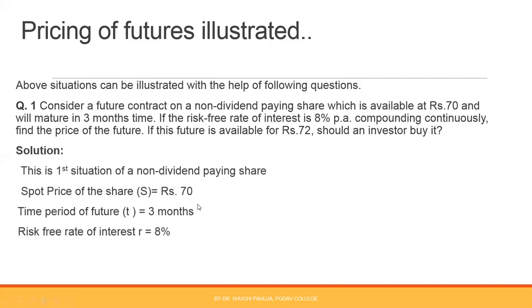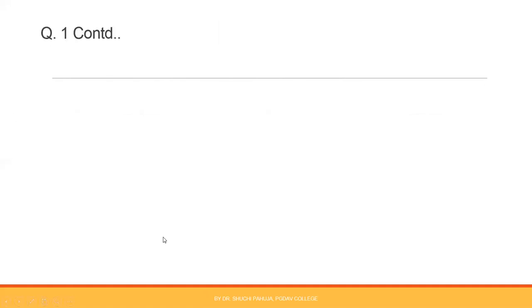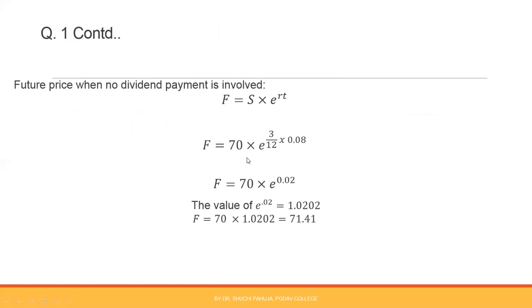First situation, spot price 70, time period 3 months, risk-free rate of interest 8%. Using this formula, you can calculate the fair price of the future, 70 into e raised to 3 by 12 into risk-free rate of interest 0.08, right? This e value will be given to you in the examination, because for calculation of e value, either a scientific calculator or tables are required.